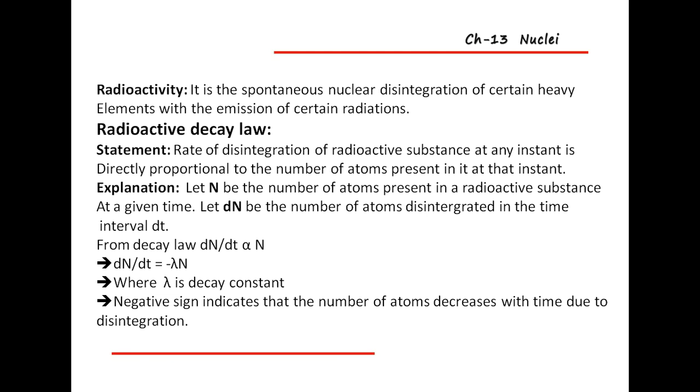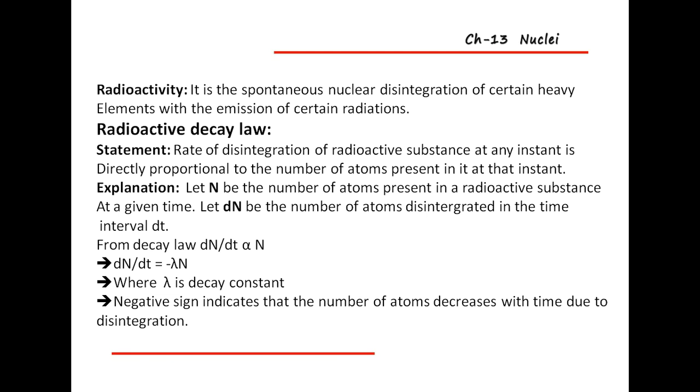Suppose N be the number of atoms present in a radioactive substance at a given time, and dN be the number of atoms disintegrated in the time interval dt.